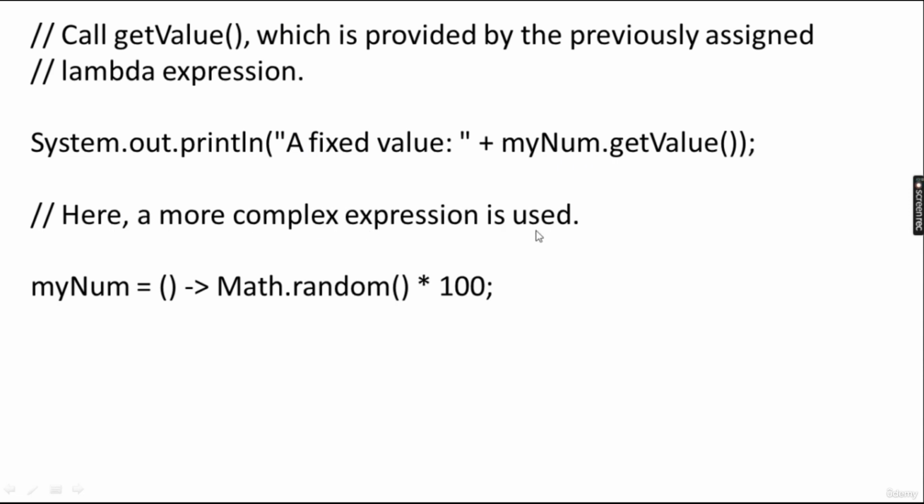A fixed value, myNumber dot getValue. Here a more complex expression is used, Math.random. So a pseudo random number will be generated from Math.random, multiplied by 100, and the result will be returned. Okay, so if we provide it this way, the output will be a random number times 100, and double getValue will return a random value as the output of this evaluation.